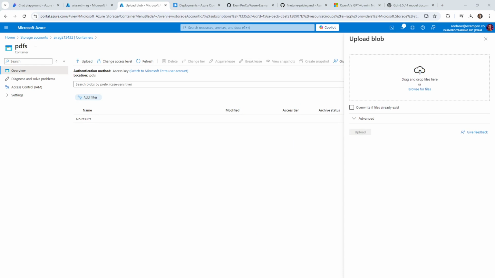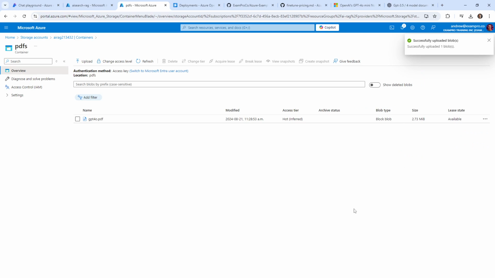I think I called it GPT-4, and we'll drag that on over there. And we'll go ahead and upload that document, right? So that is now uploading. So we have GPT-4o PDF. That looks great. Okay. All right, so that is now uploaded here.